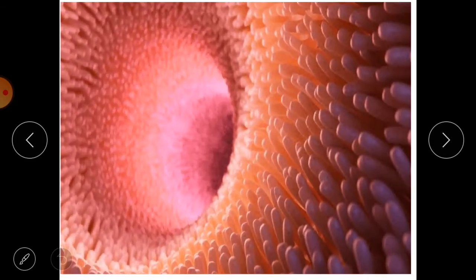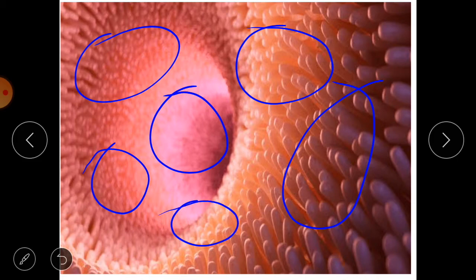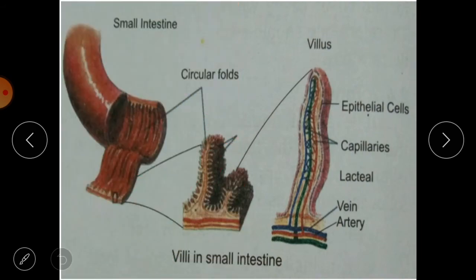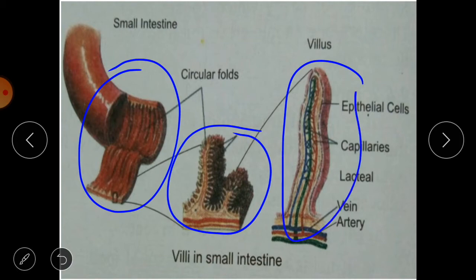Take a look at the villi. So this is the inner wall of the intestine, you can see here, and these are all villi. They are present inside the small intestine. Okay, this is another diagram of villi. This is the small intestine, the internal part or inner wall. Here also you can see the folds, and these folds are there in the wall of the intestine, and on these folds these villi are present.